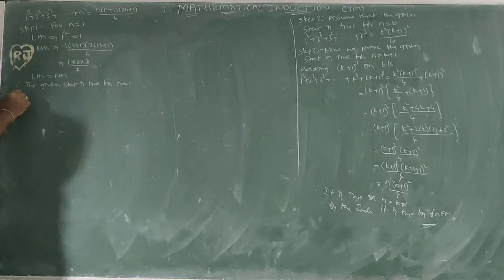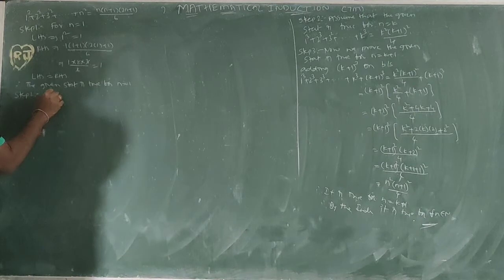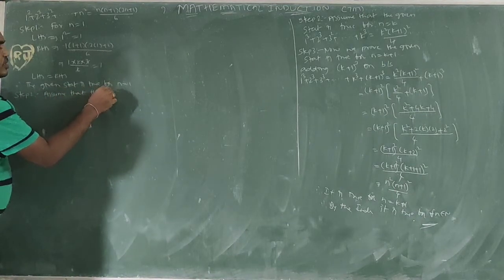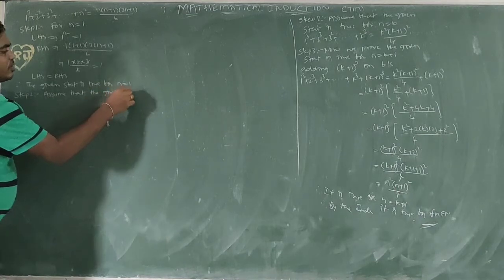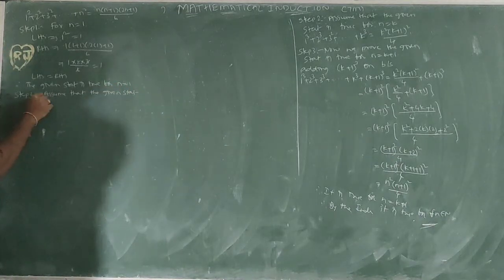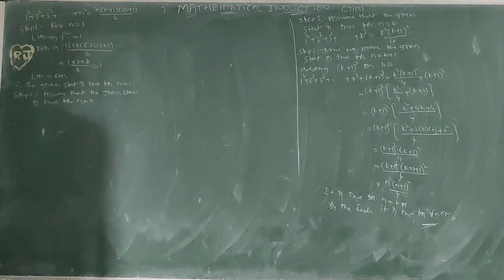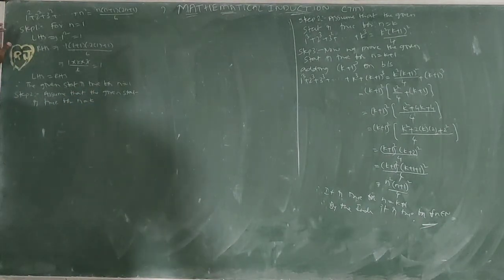Step 2. Assume that the given statement is true for n equal to k. So we are considering the statement is true for n equal to k.